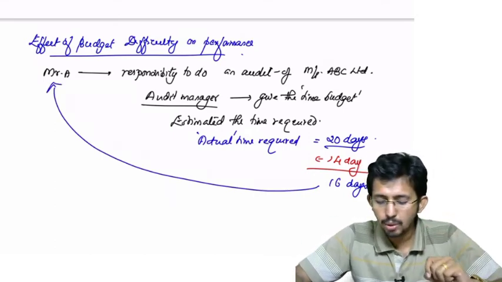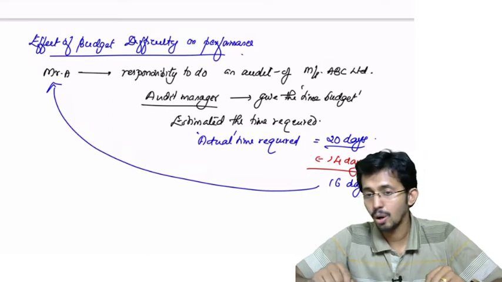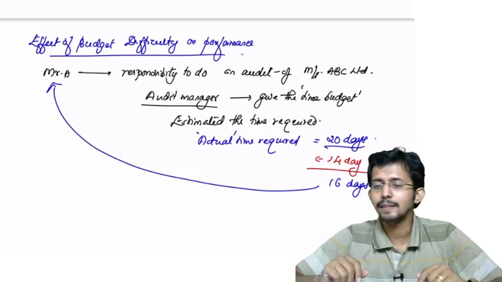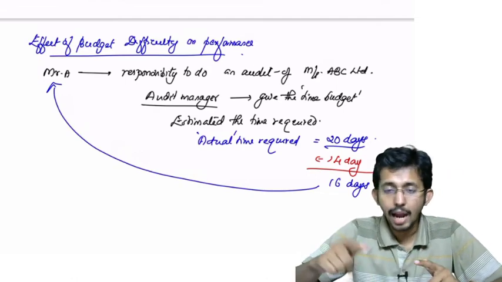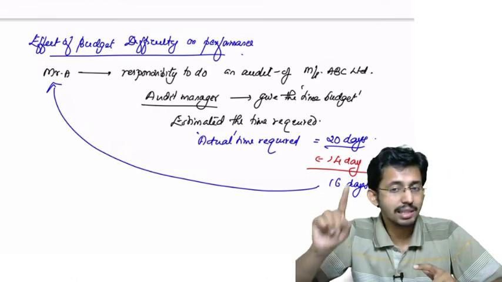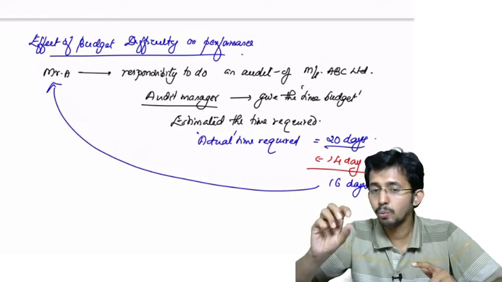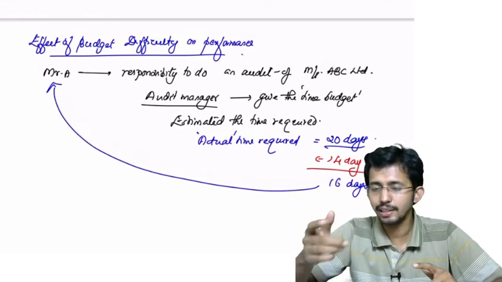Mr. A will see, okay, I have got only 16 days. Oh, it's a bit tricky, because actually I wanted 20, but now I have to complete the entire work in 16 days, so I have to work a little bit efficiently.